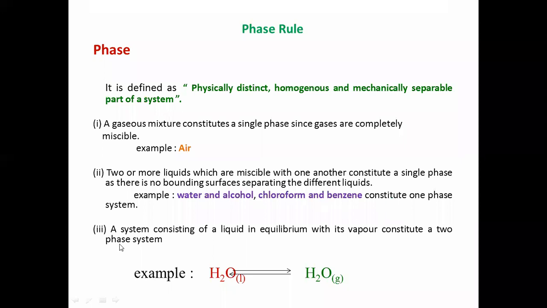Third, a system consisting of a liquid in equilibrium with its vapor constitutes a two-phase system. That is, water in liquid form in equilibrium with water in gaseous form, that is vapor form.